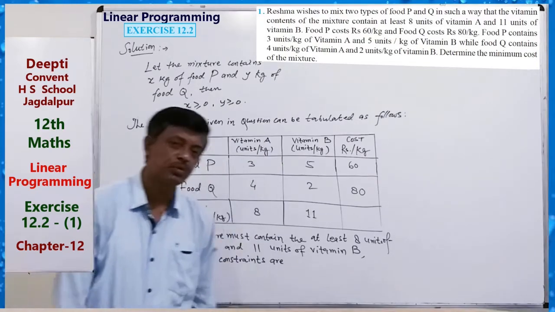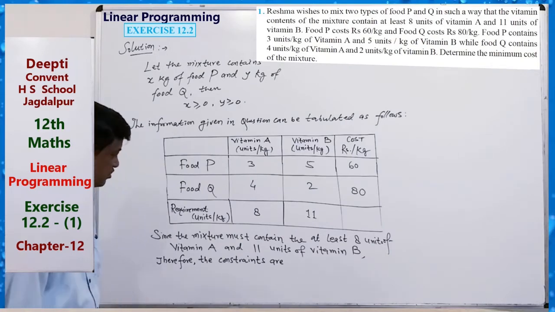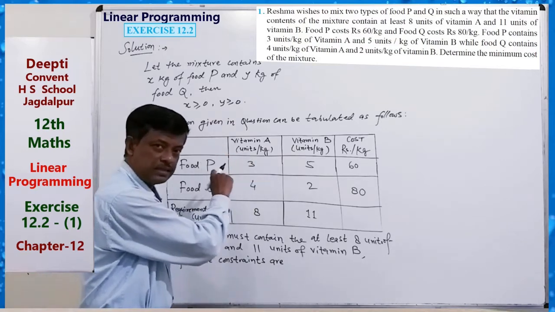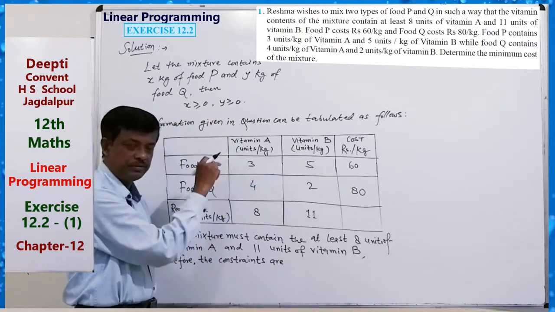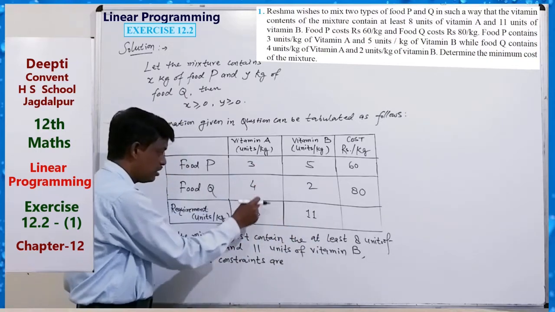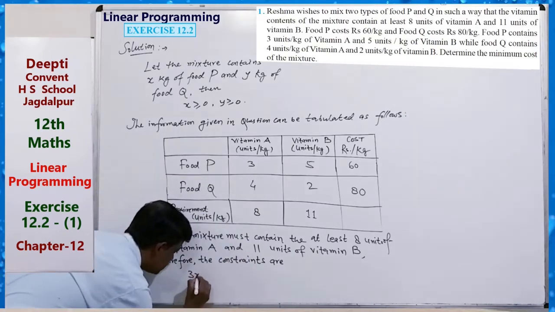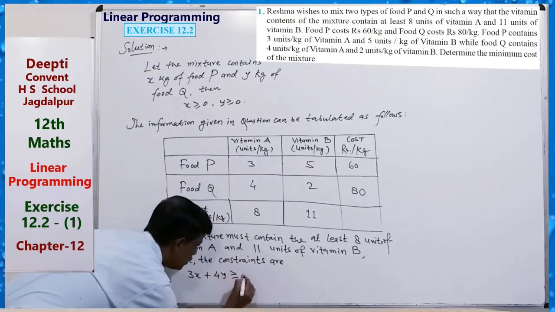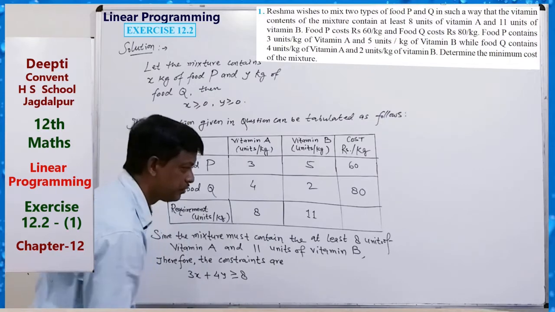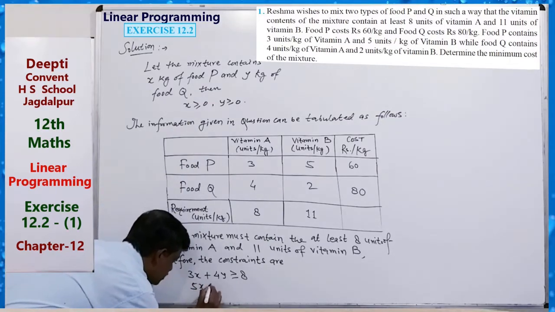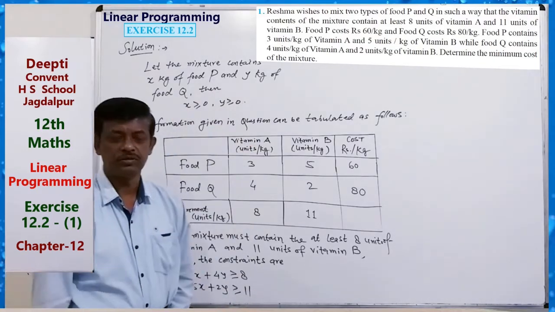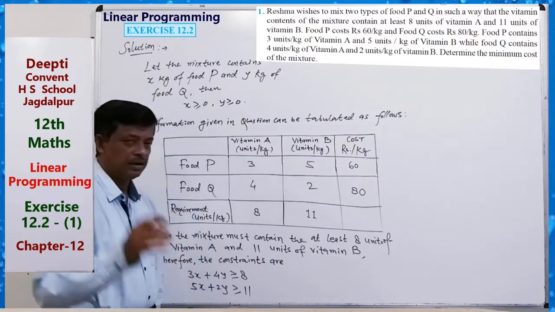So for vitamin A, at least 8: 3x plus 4y is greater than or equal to 8. And second, similarly, 5x plus 2y is greater than or equal to 11. And also x is greater than or equal to 0, y is greater than or equal to 0. These are the constraints.